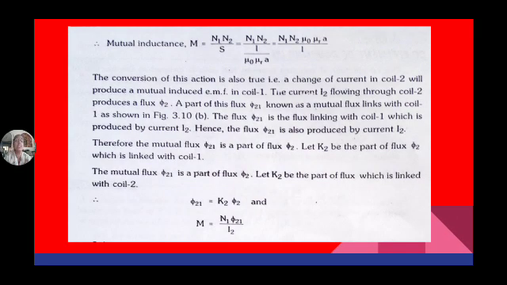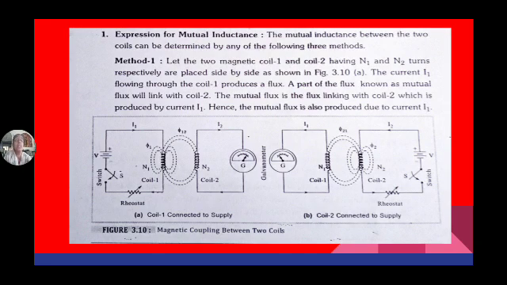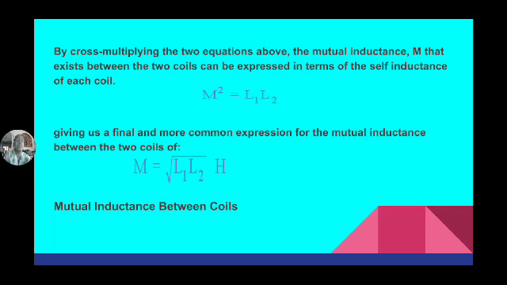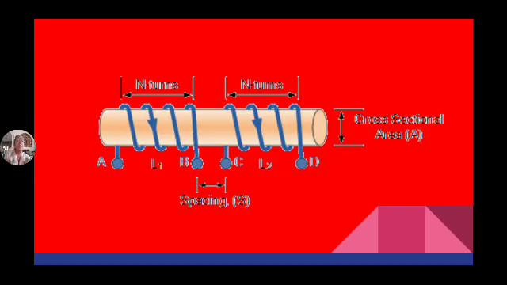Now how we will derive that equation is, see, L is equal to N phi by I. Here M is equal to N1 phi 21 by I2. Current is passing through coil 2 and flux is developed in coil 2. That flux is phi 2. Some part of phi 2 links with coil 1, that is phi 21. So mutual inductance is equal to the Weber turns in one coil to the change in current in the other coil.